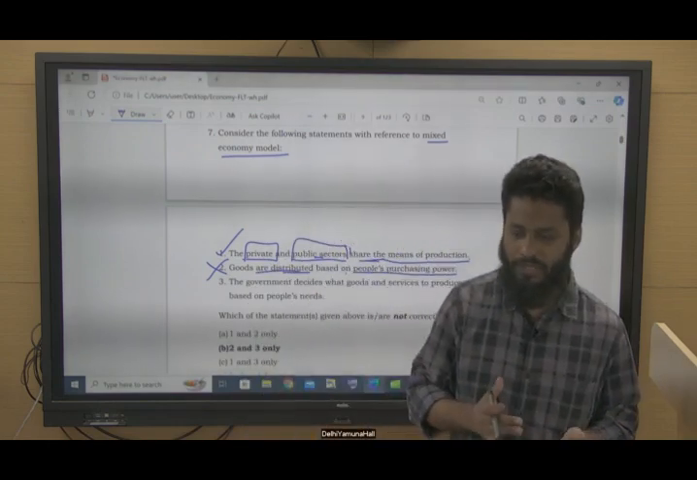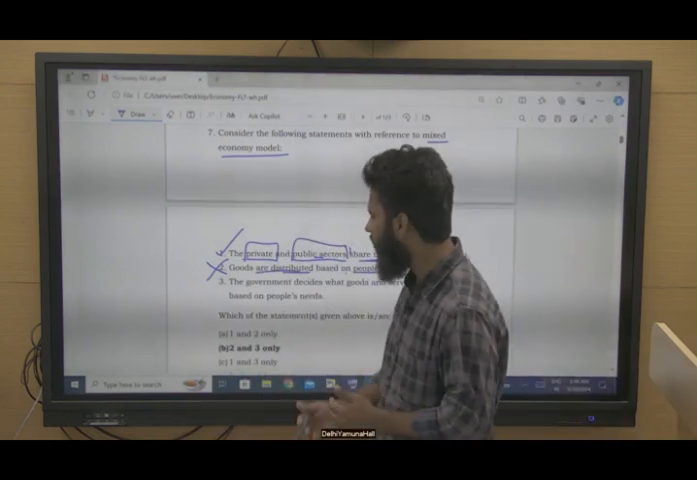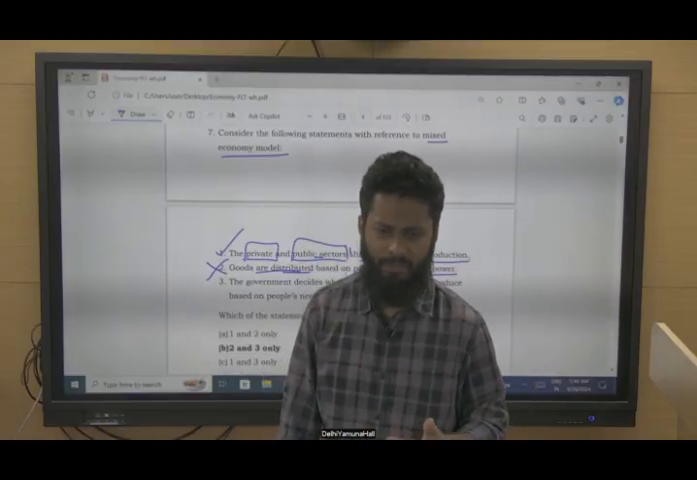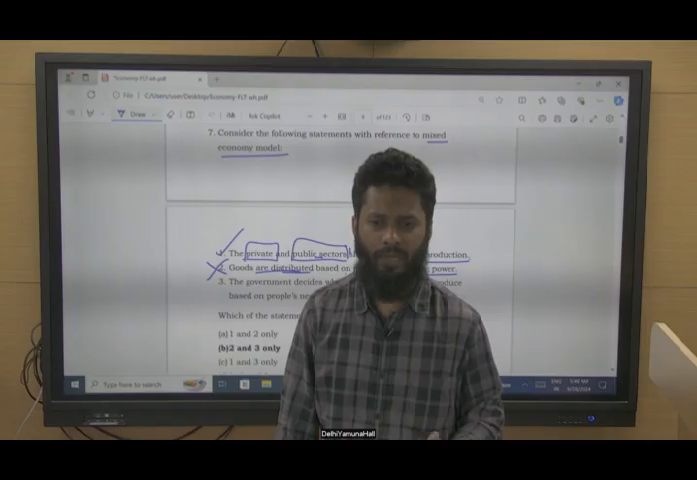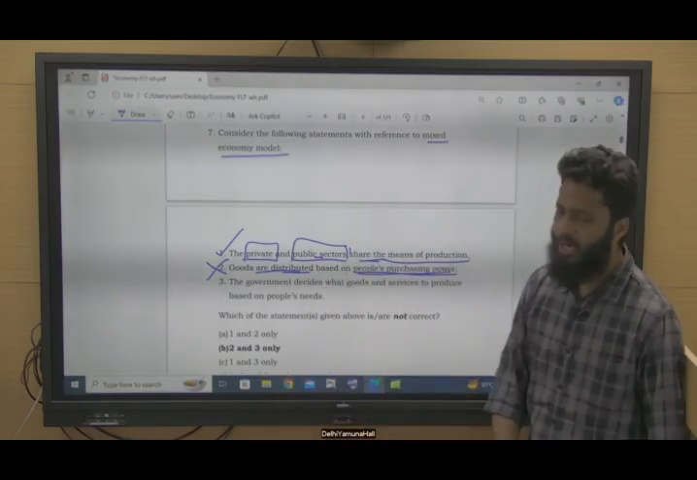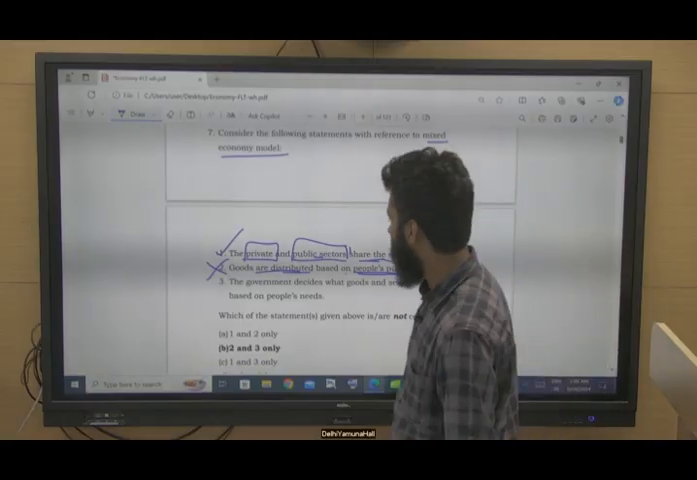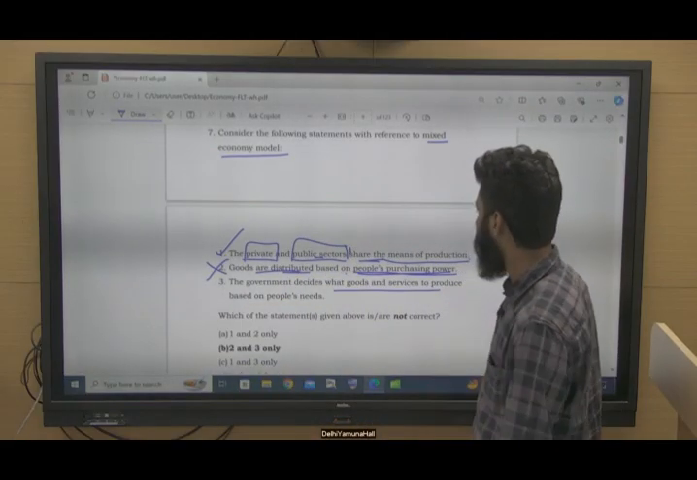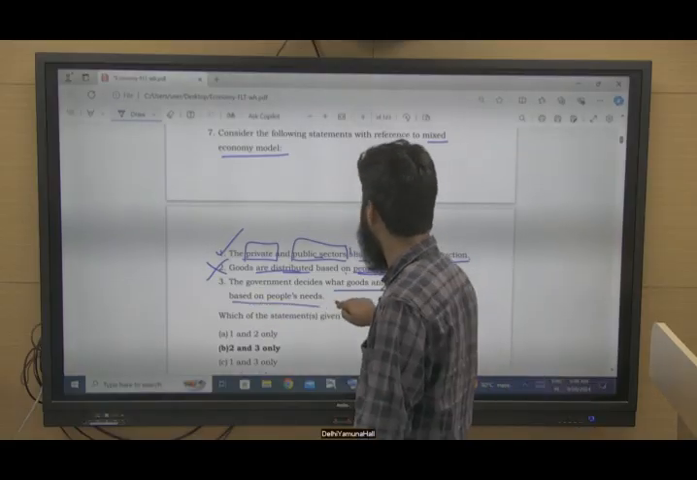So what happens is, it is through a government channel also, and not depending upon people's purchasing power, rather depending on people's needs. So not depending on people's purchasing power, depending on people's needs, right? So this is incorrect. The government decides what goods and services to produce based on people's needs.